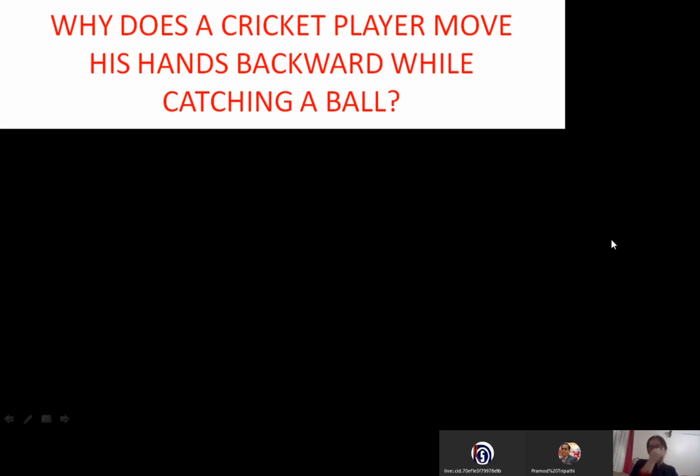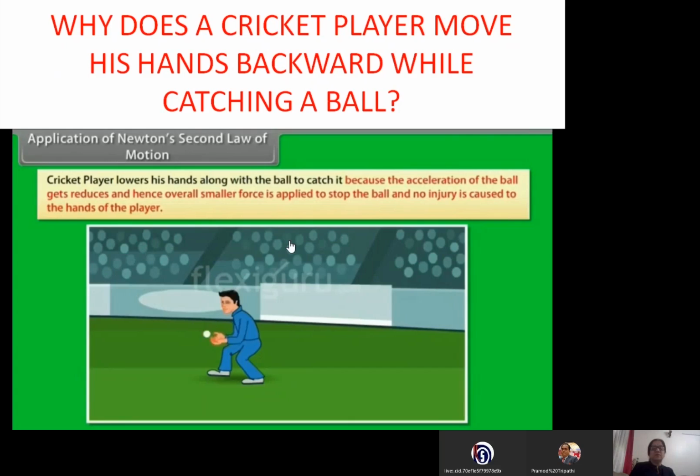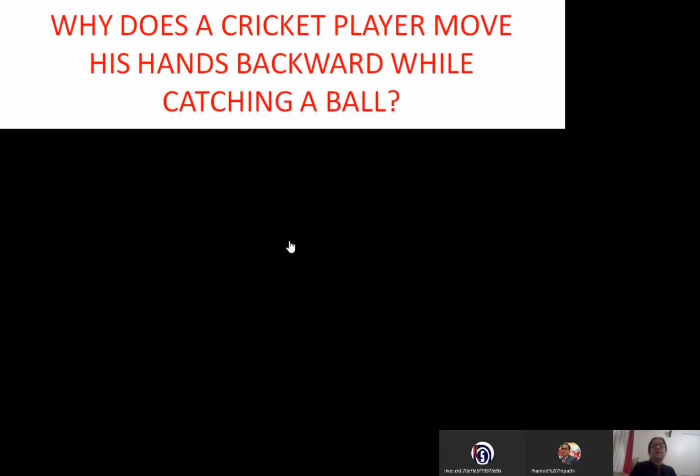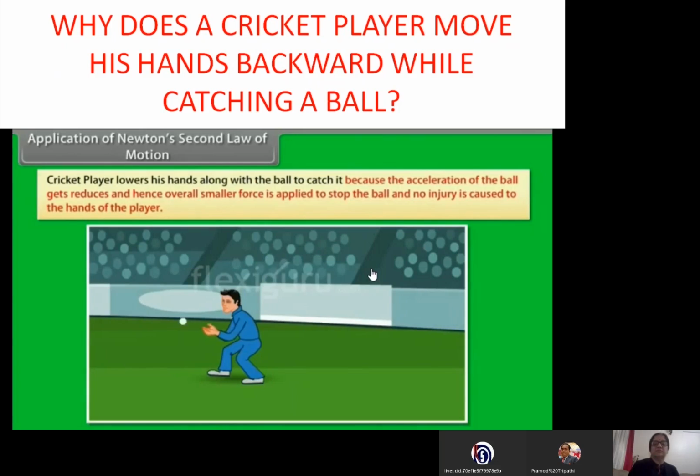In that case, just see the first video, then I'll explain this. See now, hands go back. Again, see this now. See, this fielder when he catches the ball, he moves his hand backward. Unconsciously or consciously, our hands go backward when we are catching a fast moving ball.